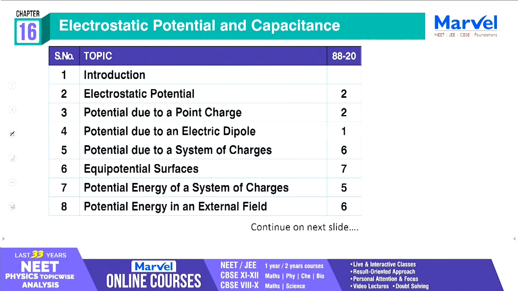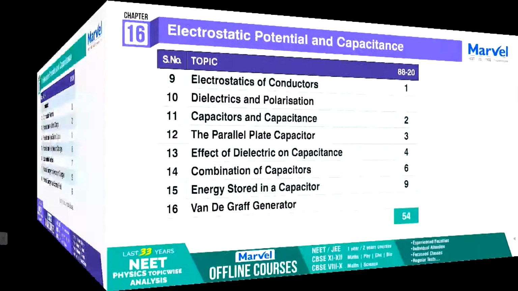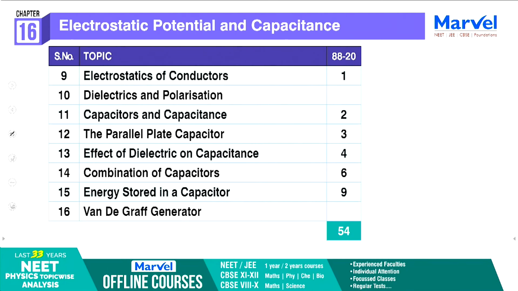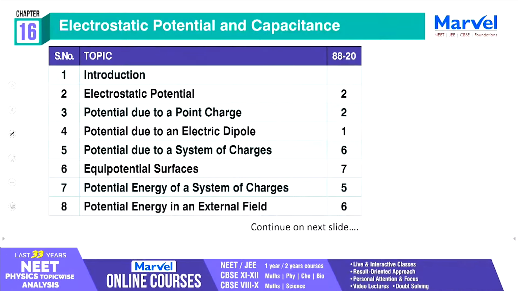And the second chapter in 12th standard, electrostatic potential and capacitance. Again it has more topics, around 16 topics. 54 questions came in the last 33 years. You can expect either 1 or 2 questions from this. The first 8 topics are all important, so you can concentrate on each and every topic.